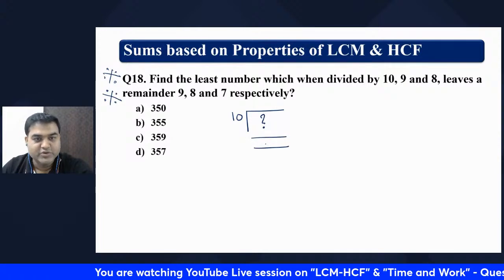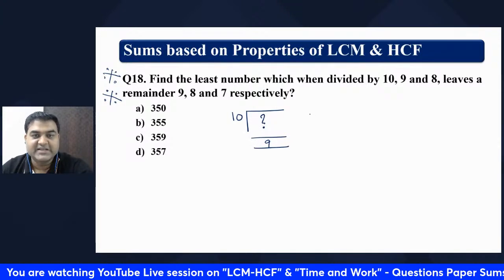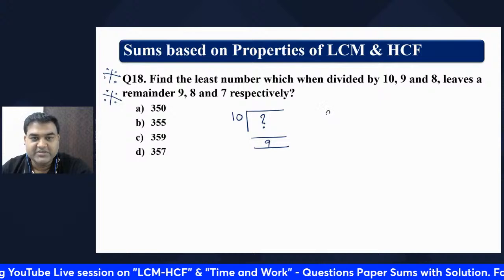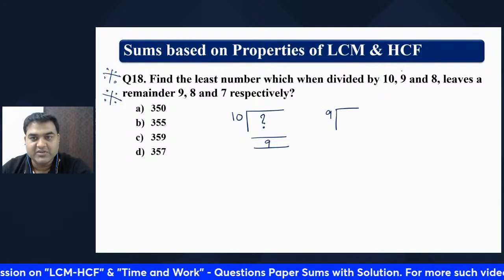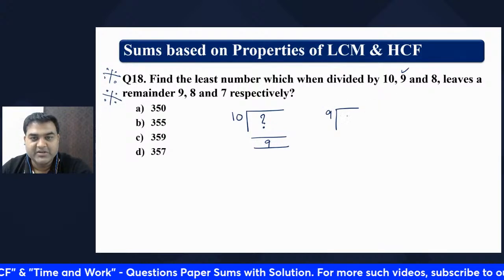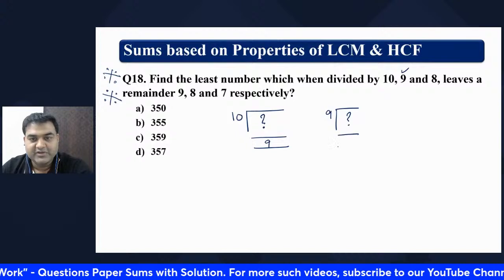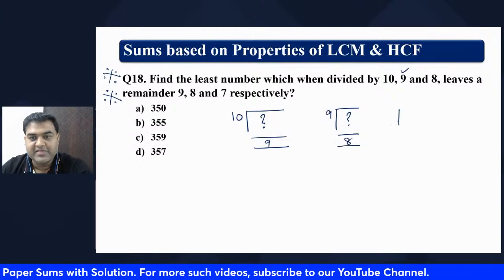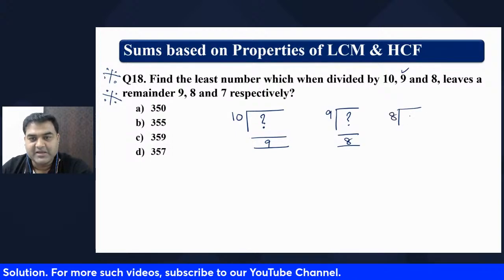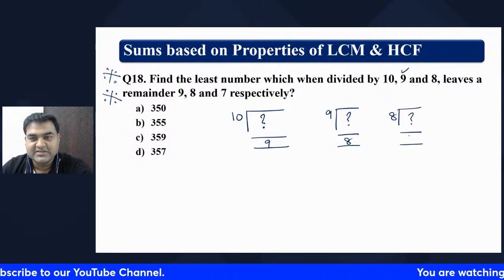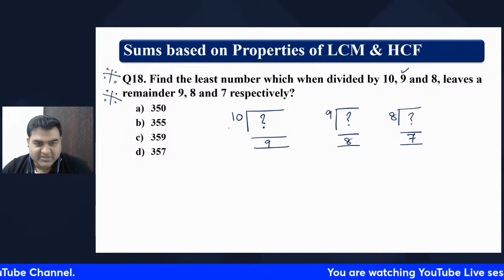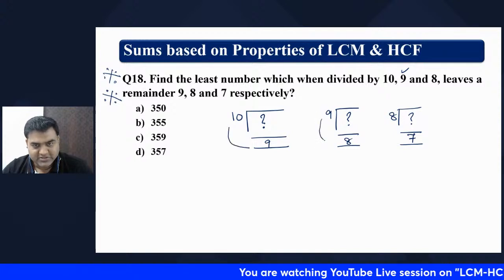The remainder is going to be 9. In the second case, when the number is divided by 9, the remainder is going to be 8. When the number is again divided by 8, then what is the remainder? The remainder they are telling is 7. Can you see this relationship?